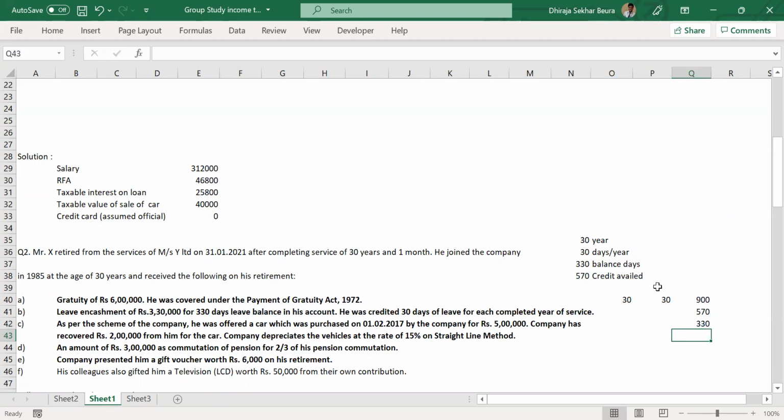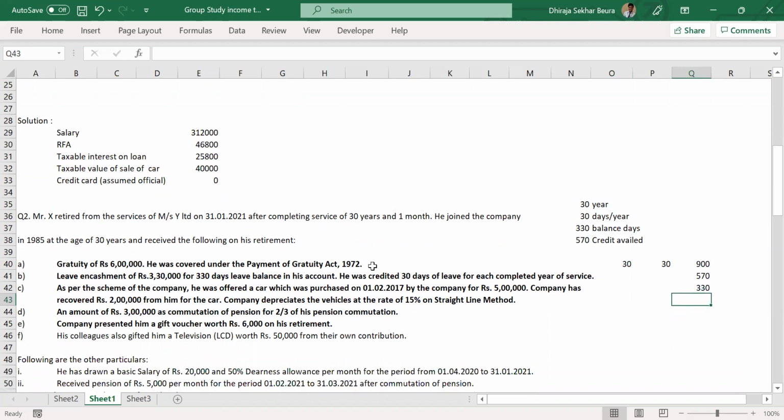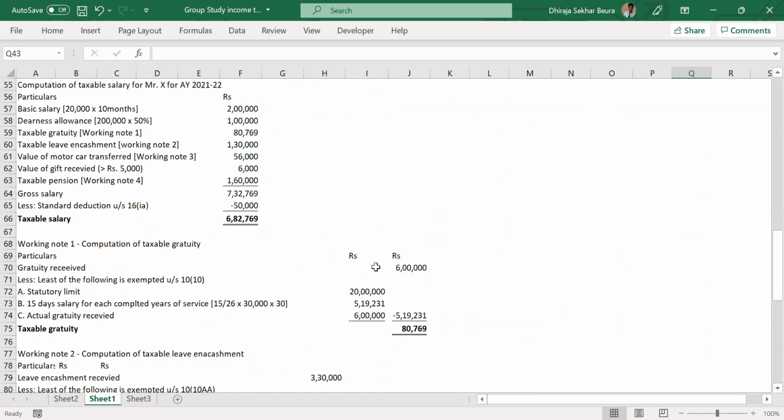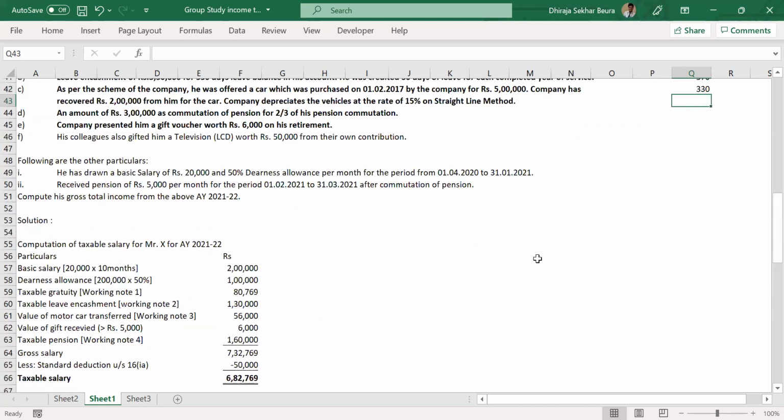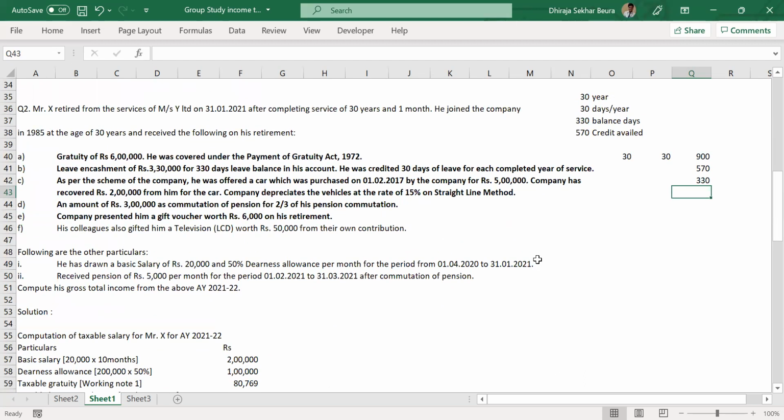Then it says salary per day. What is the salary for us? 20,000, right? DA allowance will not be included, if you remember in this question. Only if it is part of the salary for retirement benefits will you include DA, otherwise you will not. And we are assuming it is not part of the salary. So it is 20,000 divided by 30, which is the per day amount.